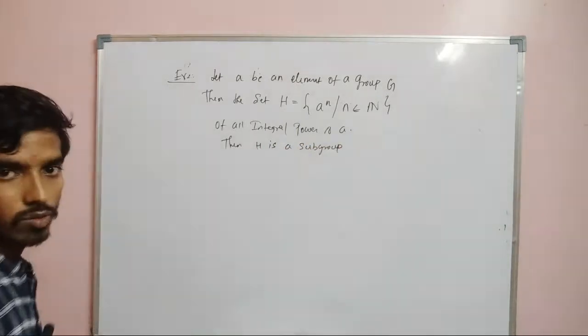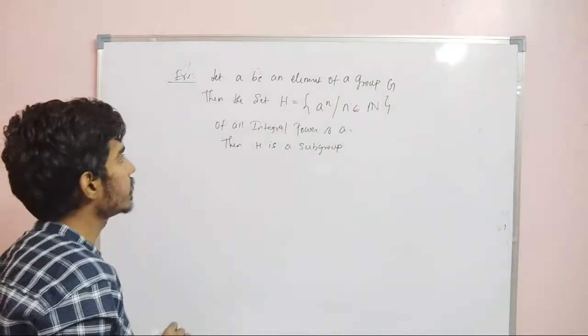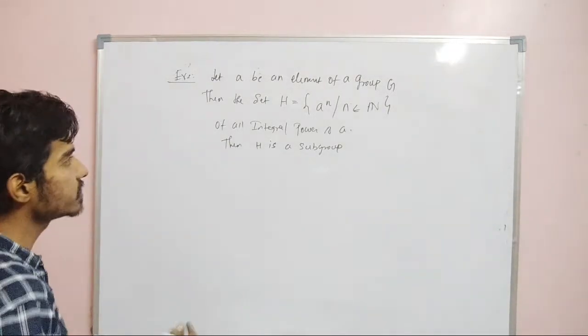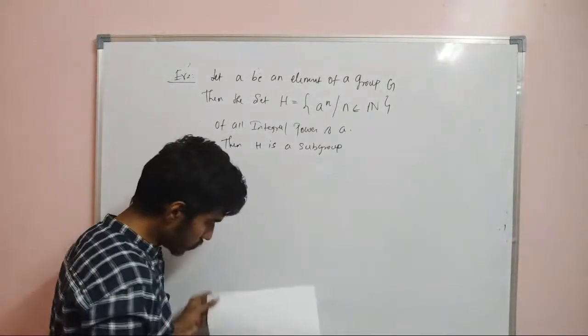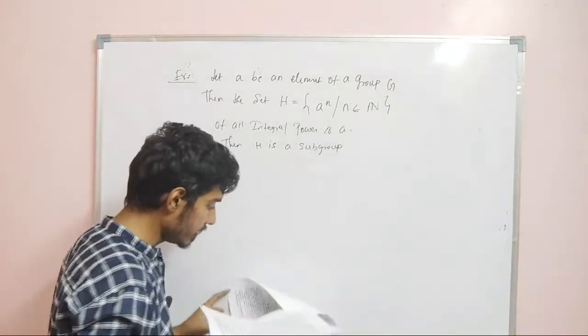It is a subgroup, right? So you just take an element in a group G, then you form the set a power n, and that will be a subgroup. Now we can easily verify this, right?